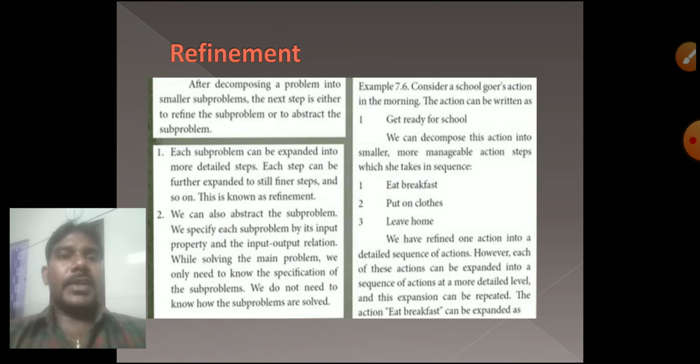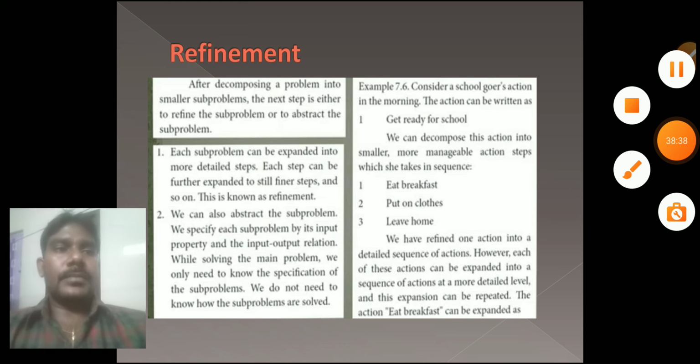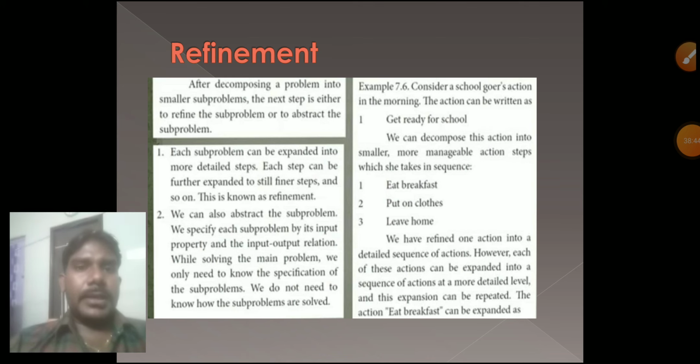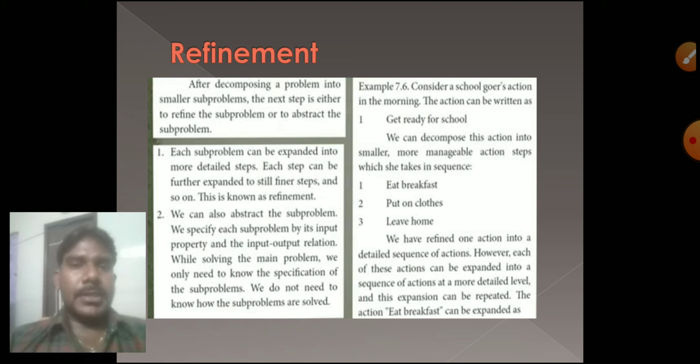Next one is refinement. What is refinement? After decomposing a problem into smaller sub problems, the next step is to refine the sub problems, or abstract the sub problems. We decomposed the big problem into smaller sub problems, so now we refine the sub problems. We have to define the abstract.